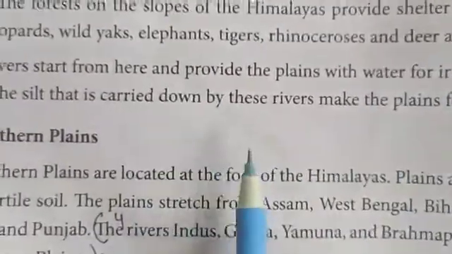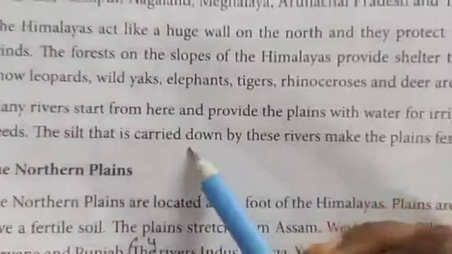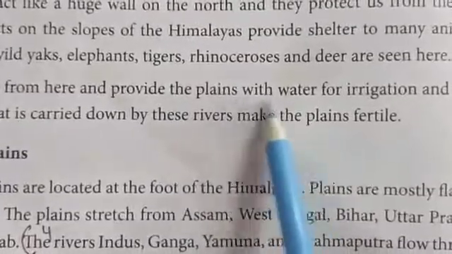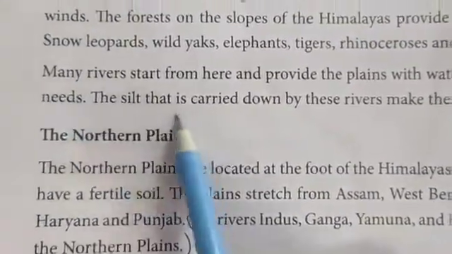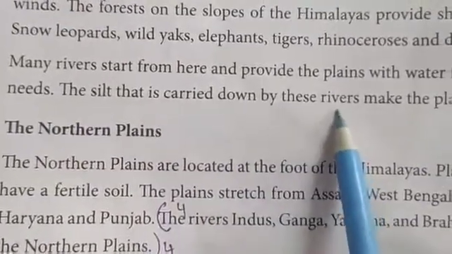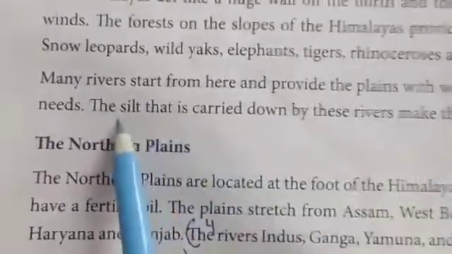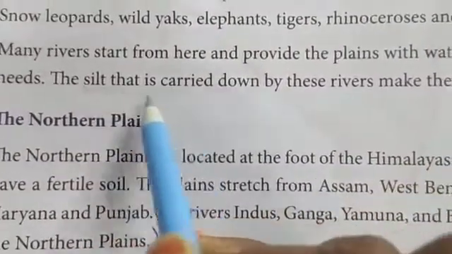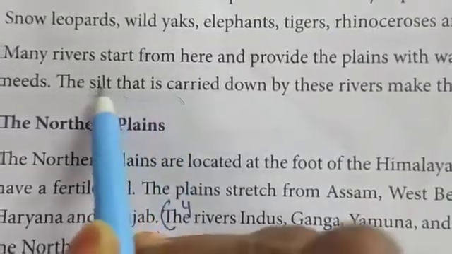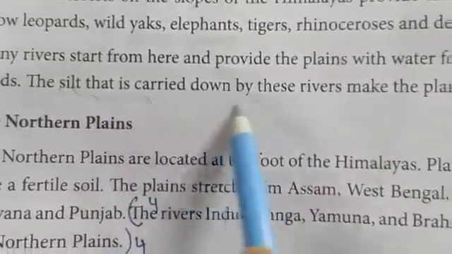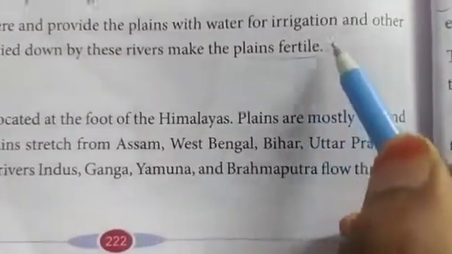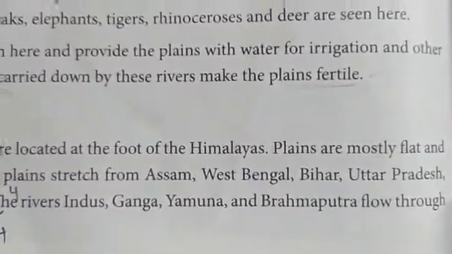And one more thing, many rivers start from the Himalayas only, and these provide water for the plains for irrigation, for growing crops and for other needs also. The silt that is carried down by these rivers makes the plains fertile. Silt means the soil or sand in the river water as it flows, which is carried by the river and reaches the plains. So with that the plain soil becomes fertile. Fertile means very good for the growing of plants.